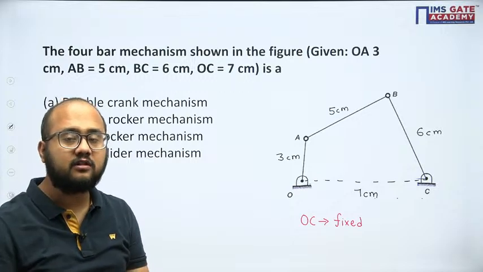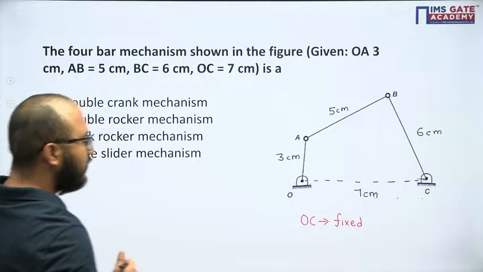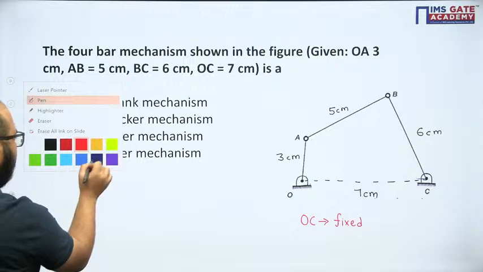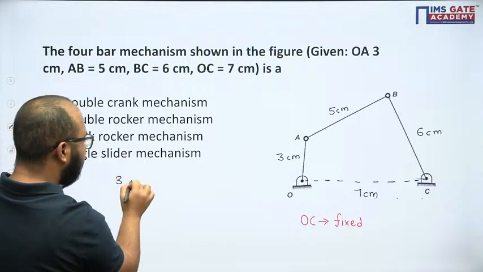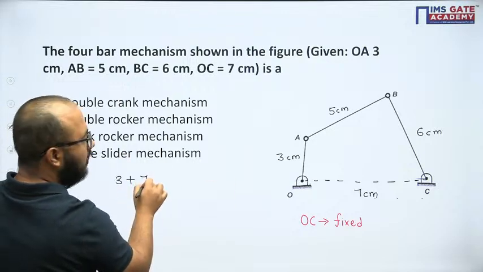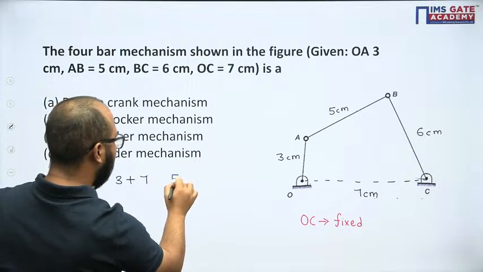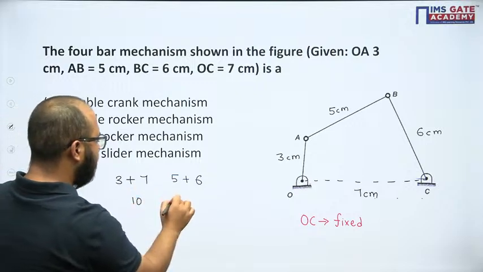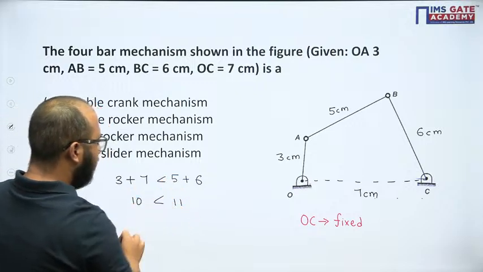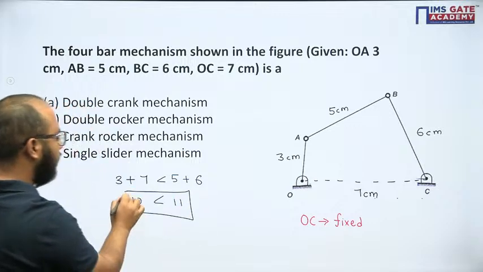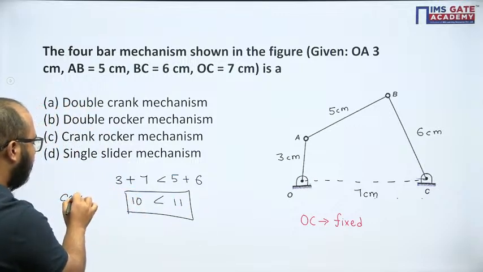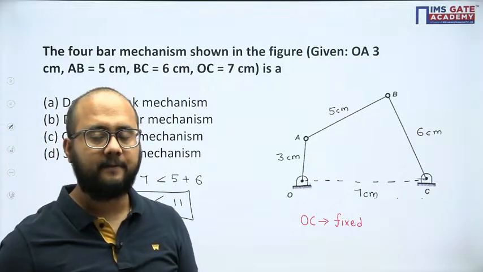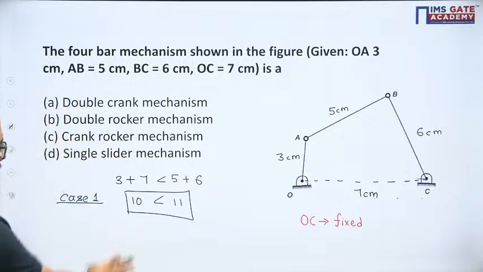I've told you, first of all, check Grashof's law. Can I say 3 is the smallest link? Yes, 3 is the smallest link, for sure. Longest will be 7. The other two are 5 and 6. 3 plus 7 is 10; 5 and 6 is 11. So Grashof's law is valid. That is our case number 1. Option B, Aman is saying. Okay, so case number 1 is correct.